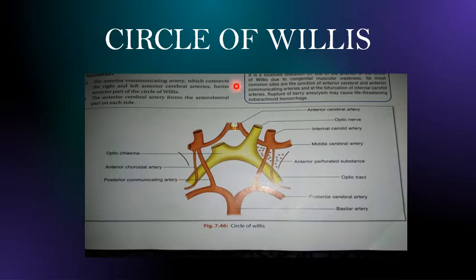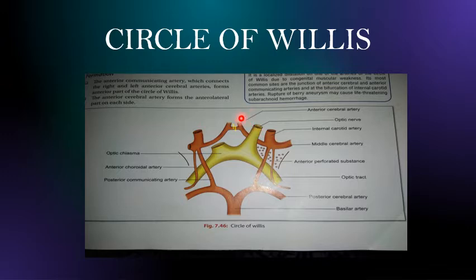Now let us see what forms the anterolateral part, right? It is very clear. You can see in the lateral part is the anterior cerebral artery. This forms the anterolateral part on each side, here also and here also, both the sides.